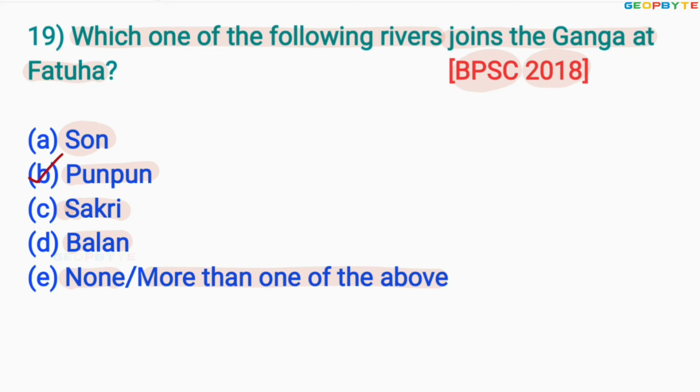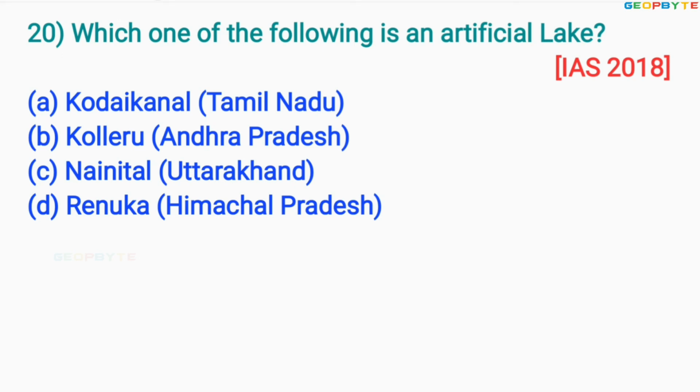Let us move to the last question. The last one is asked in 2018 for IAS exam like this. Which one of the following is an artificial lake? Option A, Kodaikanal, Tamil Nadu. Option B, Kolleru, Andhra Pradesh. Option C, Nainital, Uttarakhand. Option D, Renuka, Himachal Pradesh. The correct answer is option A, Kodaikanal, Tamil Nadu.